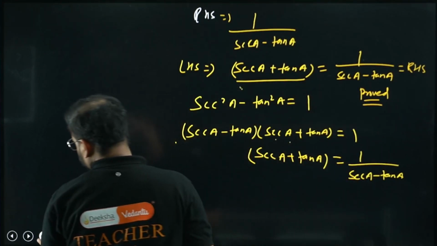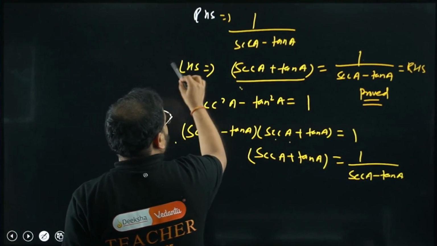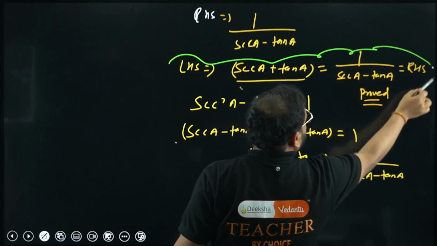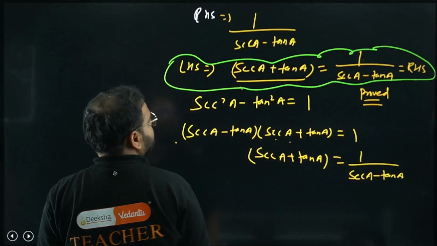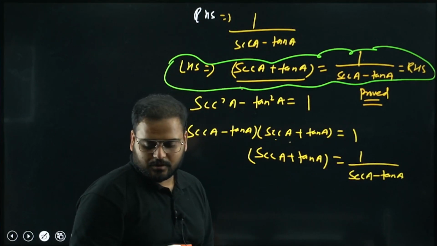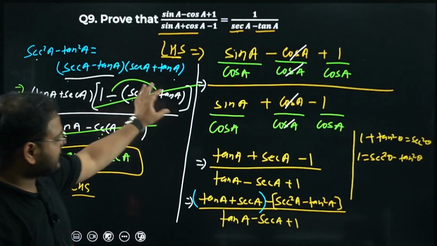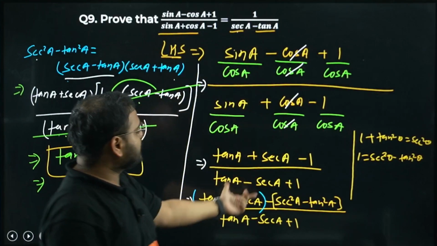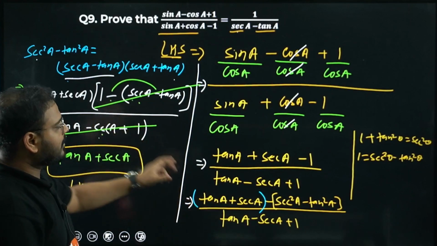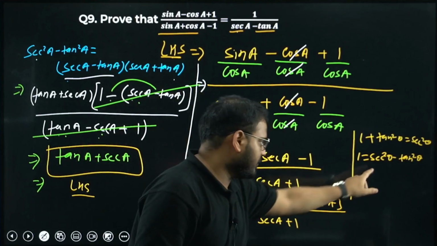Clear? Please have a look. Very, very simple. What we did, we simplified the LHS, converted everything into sec and tan after writing the identity for 1 in this form.